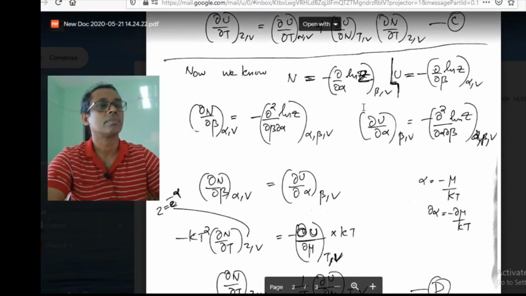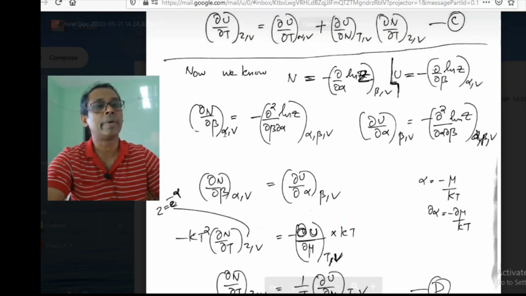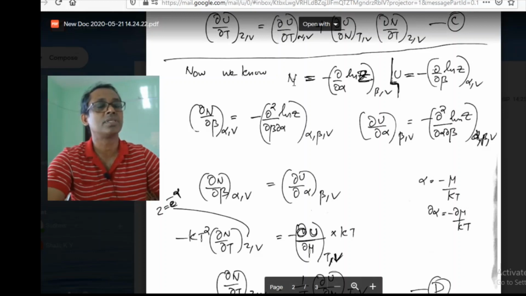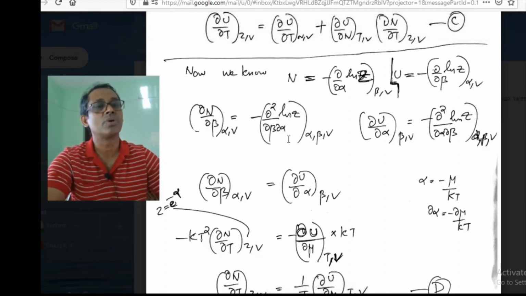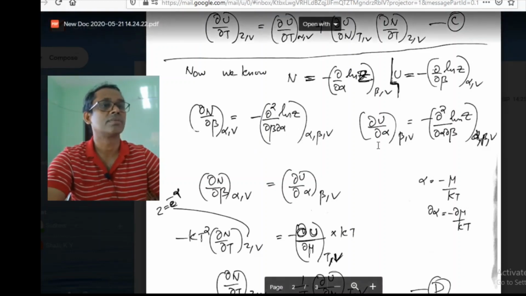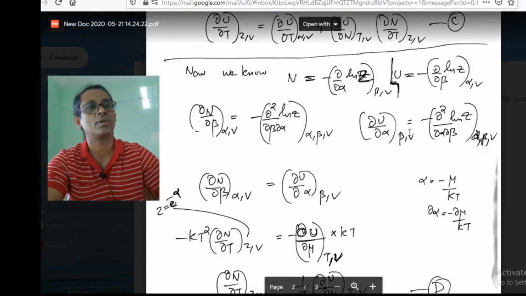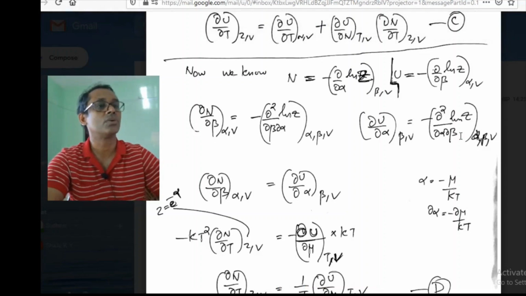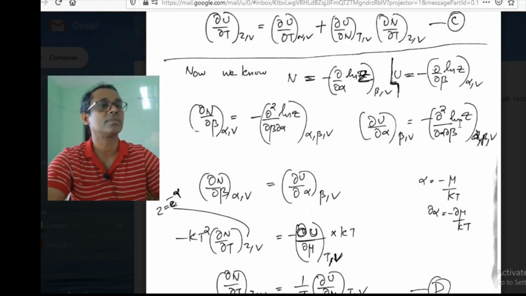So dou N by dou beta, partially differentiating with respect to beta, will simply be minus dou squared by dou beta dou alpha of log z, where alpha, beta, V are fixed. And dou U by dou alpha, partially differentiating with respect to alpha, will be minus dou squared by dou alpha dou beta of log z.